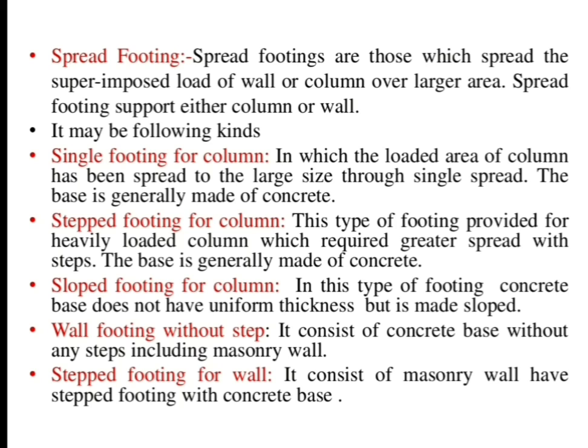Next is sloped footing for column. In this type of footing, the concrete base doesn't have uniform thickness, but it has a slope in nature. So next is wall footing. It consists of a concrete base without any steps, including a masonry wall. Next is stepped footing for wall. It consists of a masonry wall having stepped footing with a concrete base.